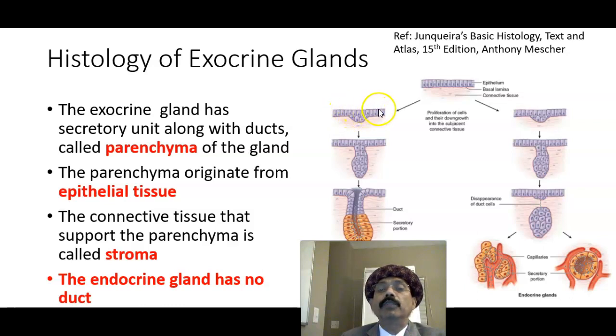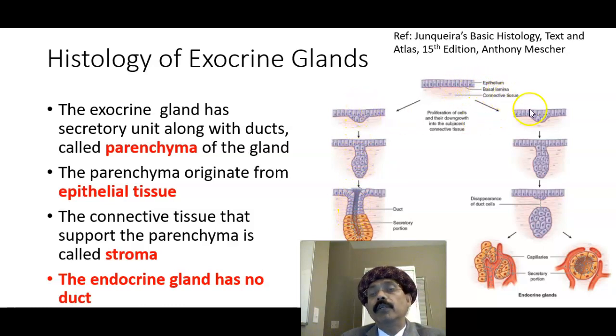What is the glandular epithelium? Some of the surface epithelium dips down into the connective tissue like this. It is deepening inside the connective tissue. Then there will be duct formation. This is the way of formation of the exocrine gland.